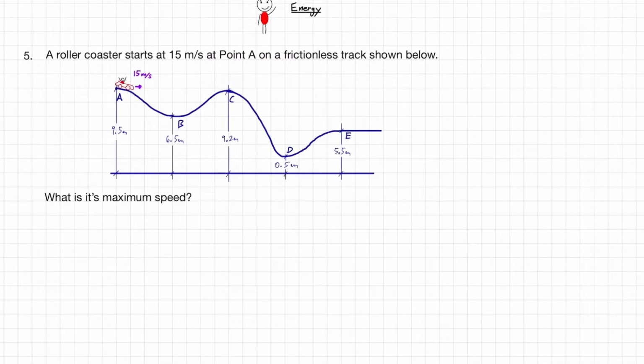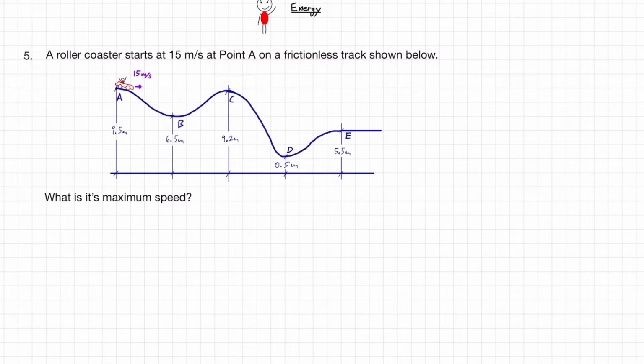So this next example is another kind of famous one where we're going to have a roller coaster on this track that we see below. It's got an initial speed and we're looking to find, well, what's its maximum speed? And again, the track is frictionless. That'll simplify our calculations. But without further ado, let's get started on this question.